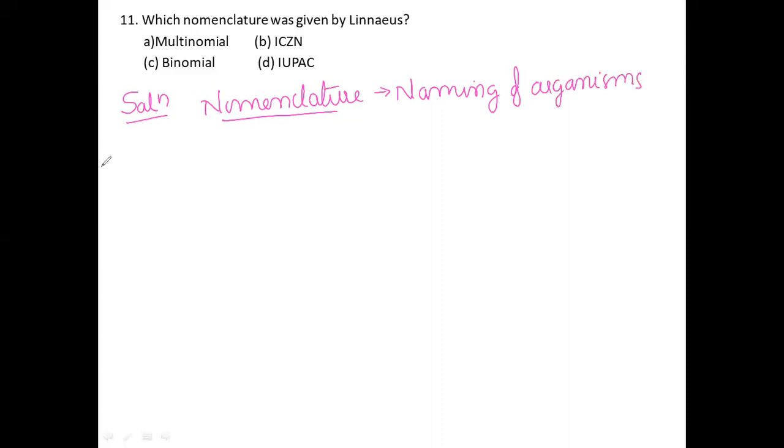Means we are giving the naming of organisms, giving a correct name to organisms.